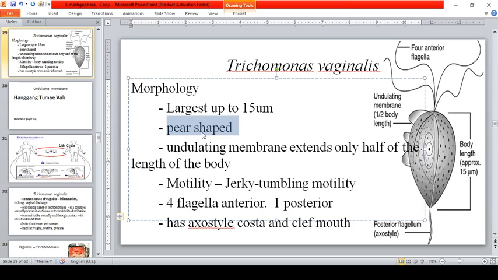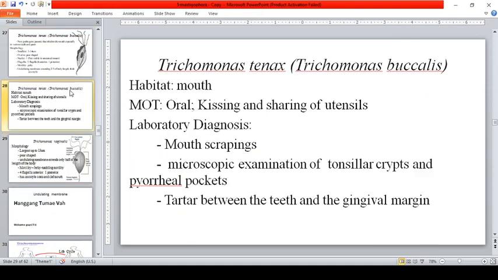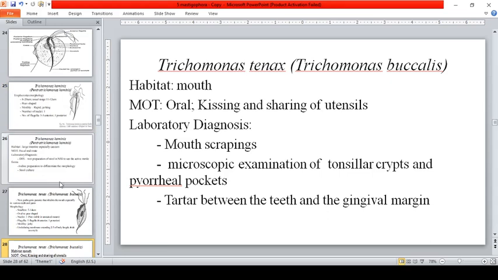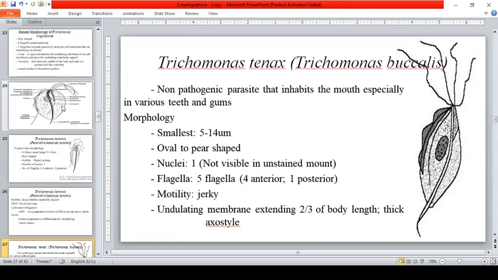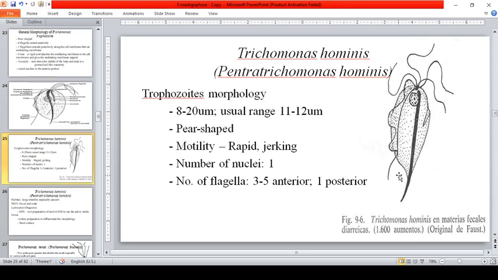Undulating membrane extends only half of the length of the body. So, we try to differentiate their undulating membrane. Kay vaginalis, hanggang kalahati lang ng kanyang body length. Okay? Kay tenax, hanggang 2/3. Pero nakalimutan kong i-mention kay Trichomonas hominis, hanggang end naman ng kanyang body length.